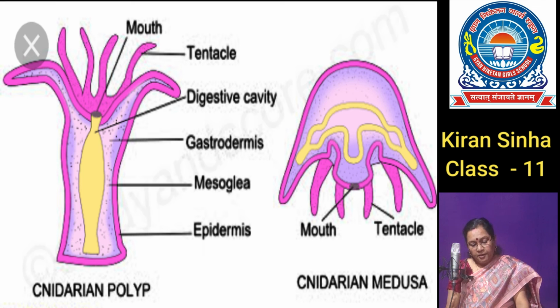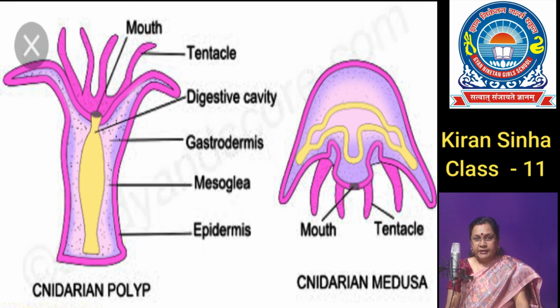In Obelia, both polyps and medusae are found and they show alternation of generation called metagenesis, the phenomenon in which polyps produce medusae asexually and medusae produce polyps sexually.